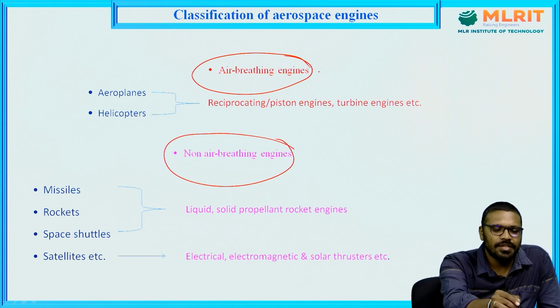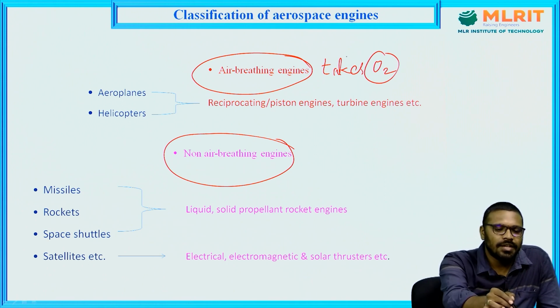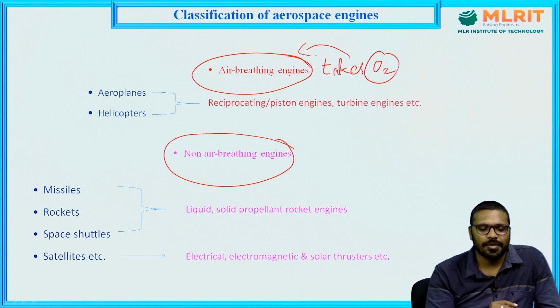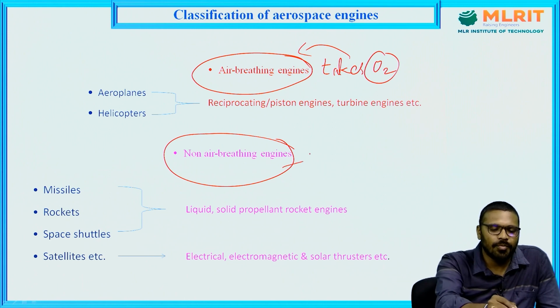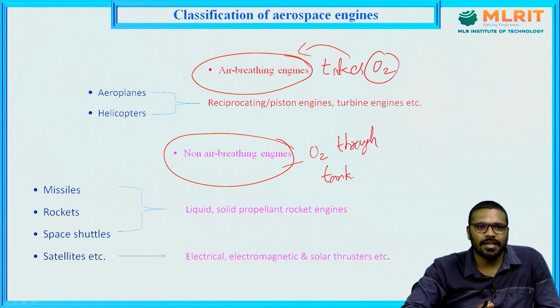Air breathing engine means it takes oxygen from the atmosphere. Air breathing engines take oxygen from the atmosphere. For non-air breathing engines, we have to provide oxygen through a tank. We have to provide a separate oxygen tank for non-air breathing engines, and air breathing engines take oxygen directly from the atmosphere to burn the fuel in the combustion chamber. So, this is the basic difference between air breathing engines and non-air breathing engines.